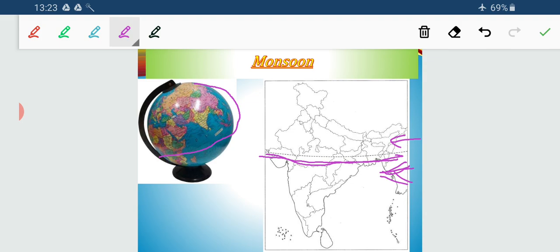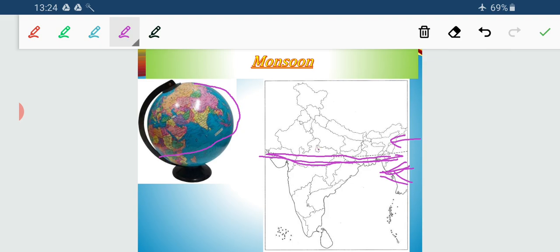You can see this blue structure here. This is the ocean surface, and this is the land surface. When direct sun rays are on the Tropic of Cancer, which part of this map will heat up fast, the land or the water?